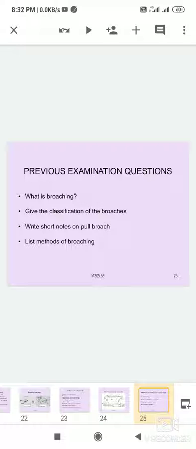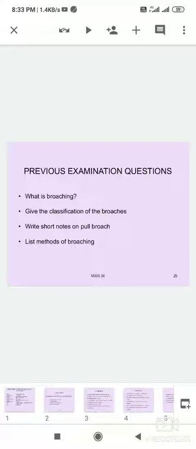Classifications of broaching are very important: push type broaching, pull type broaching, solid type broaching, and roughing teeth, semi-finished teeth, and finishing teeth. These types of questions are asked a number of times. Broaching tool materials are also asked at different times. And what is broaching, principle of broaching, and classifications of broaching. Write any two classifications of broaching, sometimes asked in different ways.